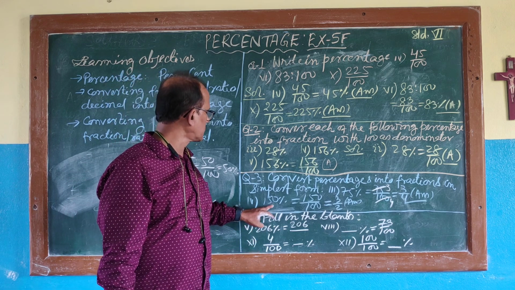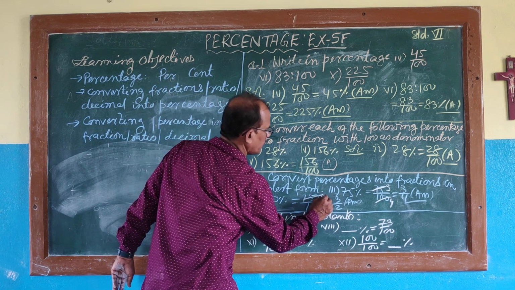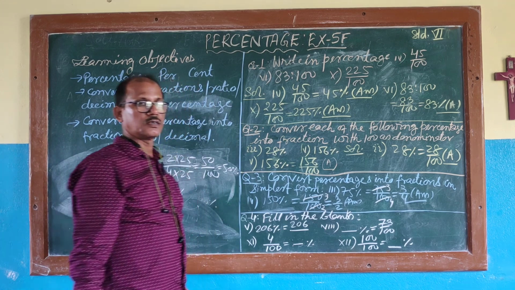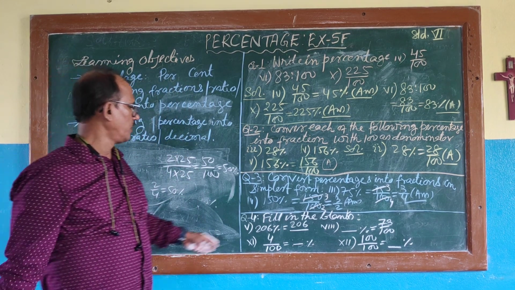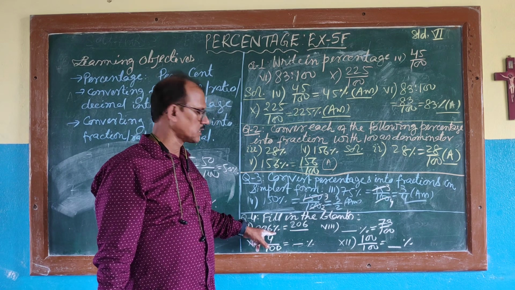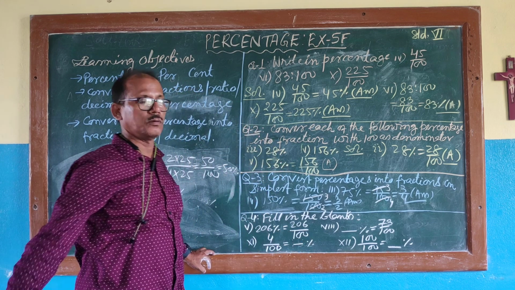Now 150% means 150 divided by 100 definitely. This will be cancelled by 50. 50 3s are 150, 50 2s are 100. 3 by 2. 3 by 2 is the answer. I hope you have understood. Fill in the blanks is very simple. Fill in the box. The blank is 206%. The percentage sign will be divided by 100. So 206 divided by 100. This blank will be 100.